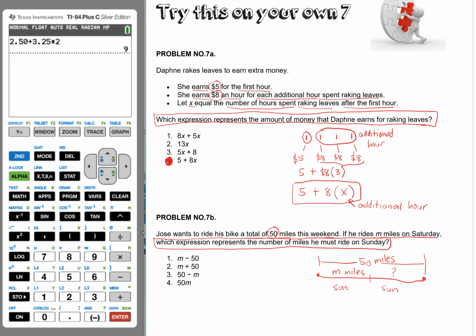Everything is 50, so this one should be 50 take away m miles. So this represents 50 minus m, so it should be option number 3.